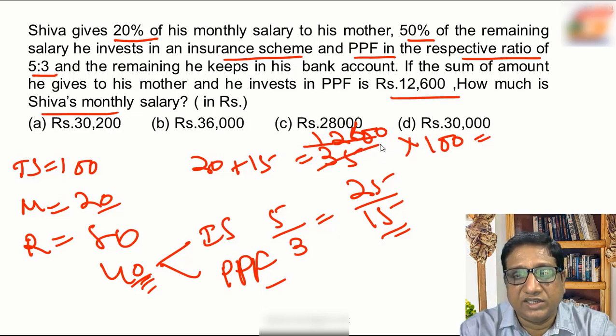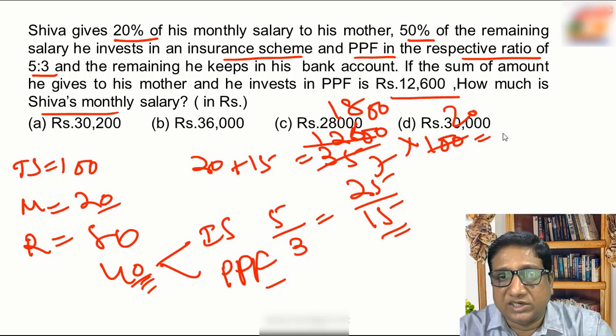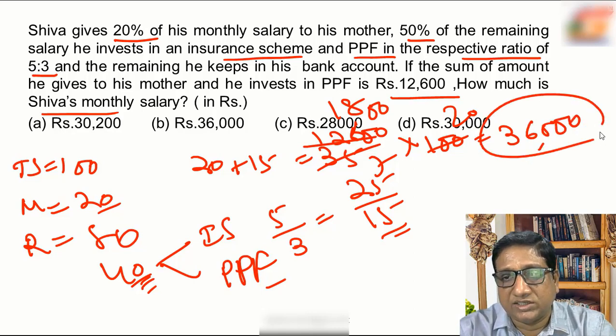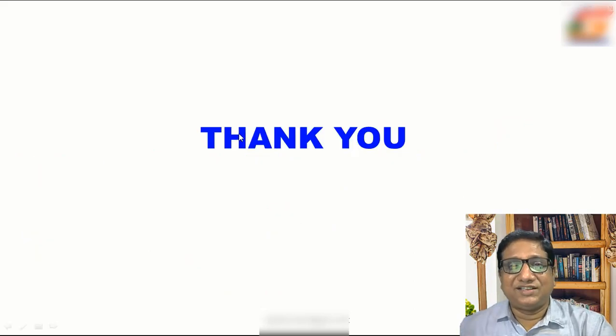If you simplify this, 5 times 20 is 100, 5 times 7 is 35, then 7 into 18 is 126, 18 into 20. Then the total monthly salary of Shiva will be 18 into 2, 36, with 3 zeros, that is 36,000. Choice B. Thank you all. Have a nice time.